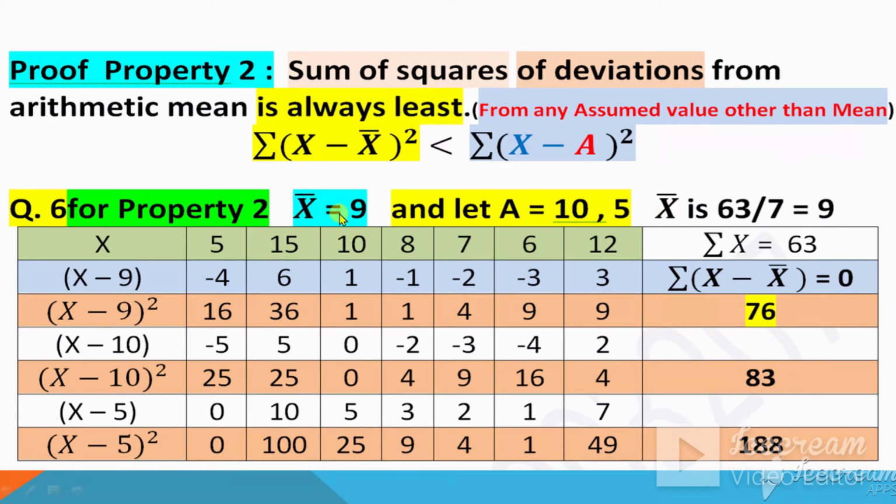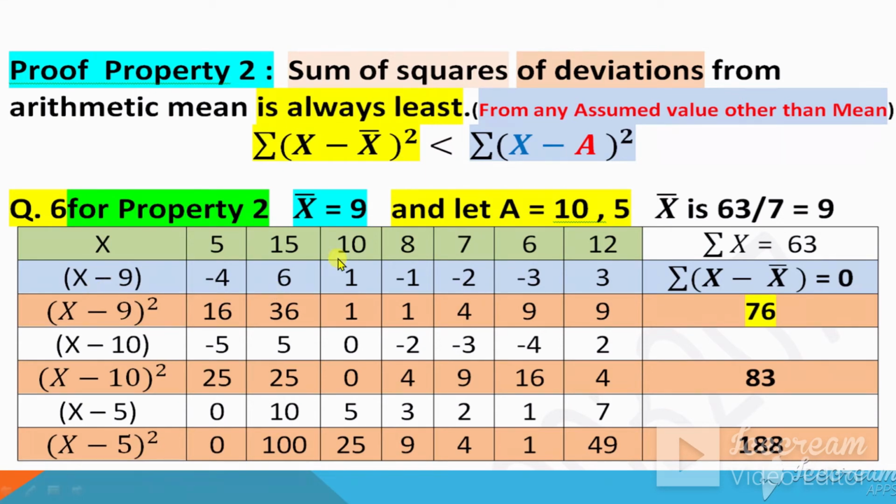Now it is x bar, so replace this with 9 here. This becomes x minus 9. X minus 9 means subtract 9 from each value of x. So 5 minus 9 is minus 4, 15 minus 9 is 6, 10 minus 9 is 1, 8 minus 9 is minus 1, 7 minus 9 is minus 2, and so on. These are the values after you subtract 9 from each value.